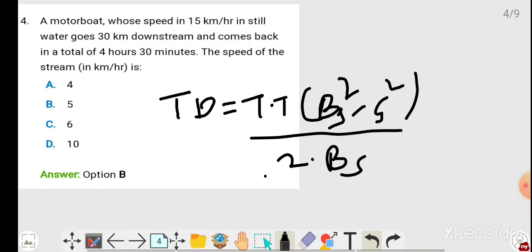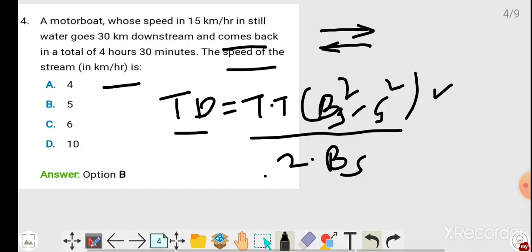See what they want? The speed of the stream. Total distance: in still water goes 30 km downstream and comes back. Wherever he is going forward and coming backward to the same place, if that type of sentence is there, you can use this formula. So total distance is 30 kilometers, and in total time they have given 4 hours 30 minutes, so we can take it as 4 hours 30 by 60.